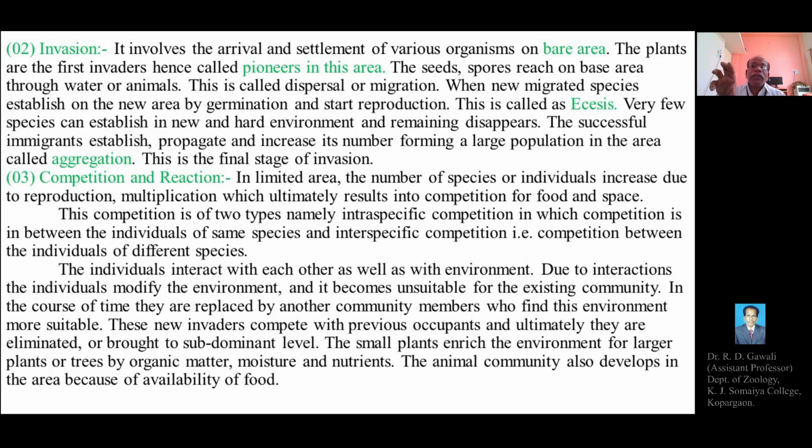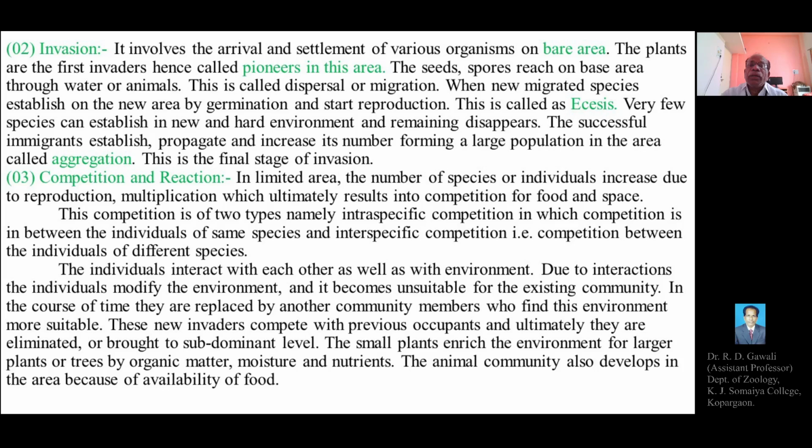So in a limited area, the number of species or individuals increases due to reproduction and multiplication, which ultimately results in competition for food and space. This competition is of two types, namely intraspecific competition, in which competition is between animals of the same species, or interspecific competition, that is, competition between individuals of different species.